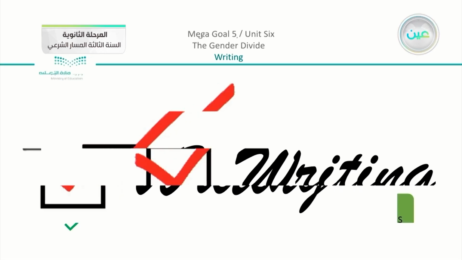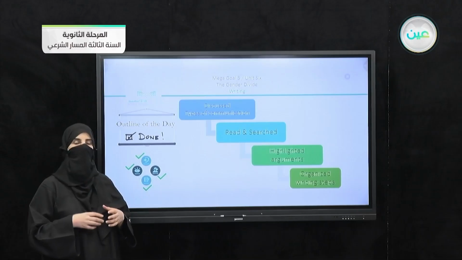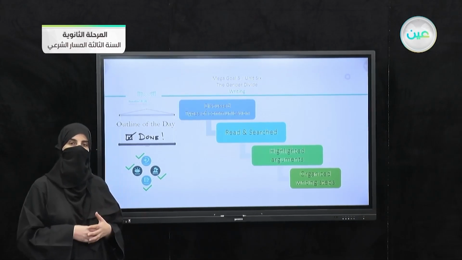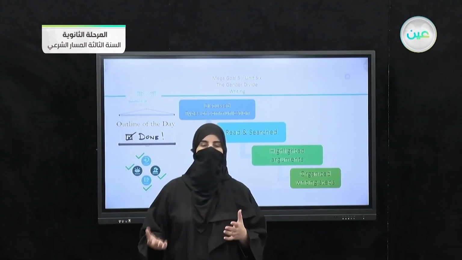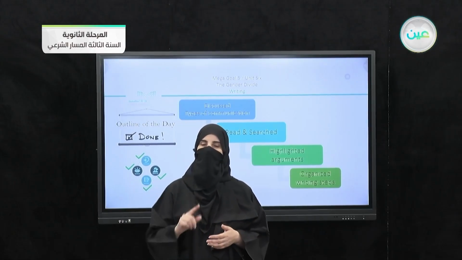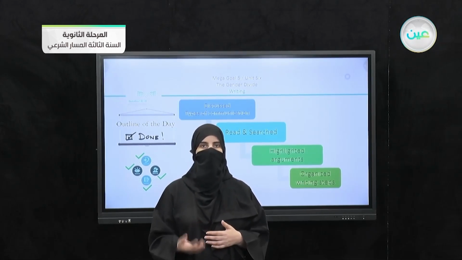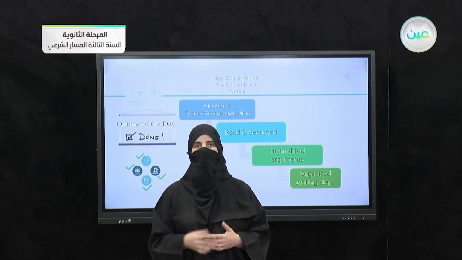So at the very end of our lesson, our outline of the day, we have discussed types of communication. We read and searched about the main ideas that we have here, the arguments that are mentioned in the paragraphs. We highlighted also the arguments and we organized writing steps. Now you do know how to start your writing. First of all, by using your charts, you are going to choose your ideas. Don't forget your notes, and at the very end, you will have the perfect essay. So don't forget to start your assignment and thinking about these two figures, and we are going to mention them inshallah in our next lesson, so be ready.